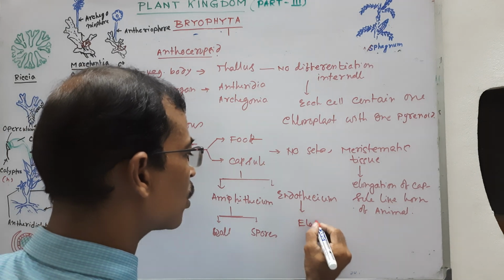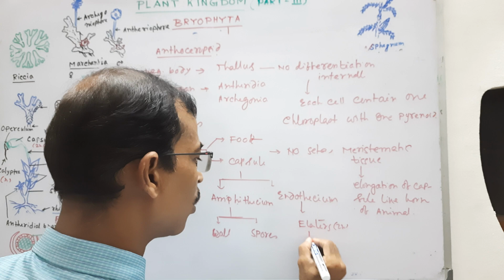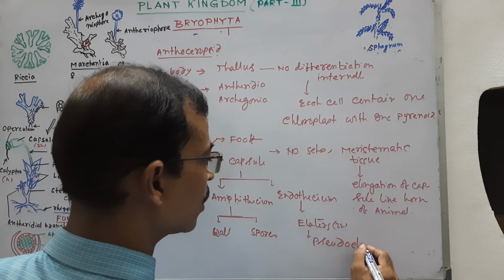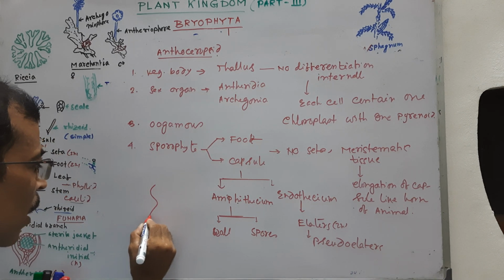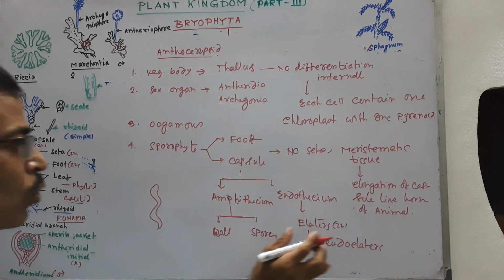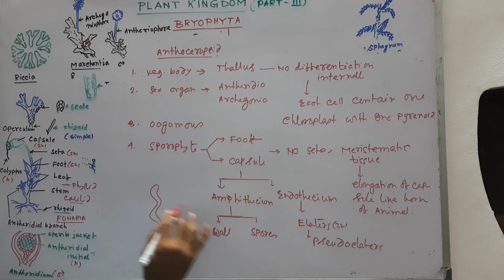These are called pseudo-elaters, not 2n cells, because there is no spiral thickening. This is a spiral structure but there is no thickening. They also help in spore dispersal. So this is about Anthocerotopsida.